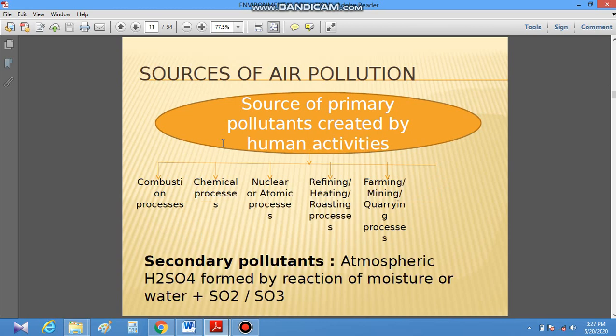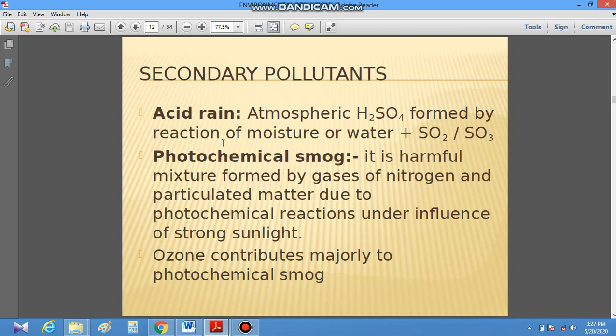Human activities which are involved as a source of primary pollutants are combustion processes, chemical process, atomic process, refining, farming, mining, etc. In case of secondary pollutants, most important is acid rain, which is formed by the reaction of moisture water with sulfur dioxide to form atmospheric H2SO4.